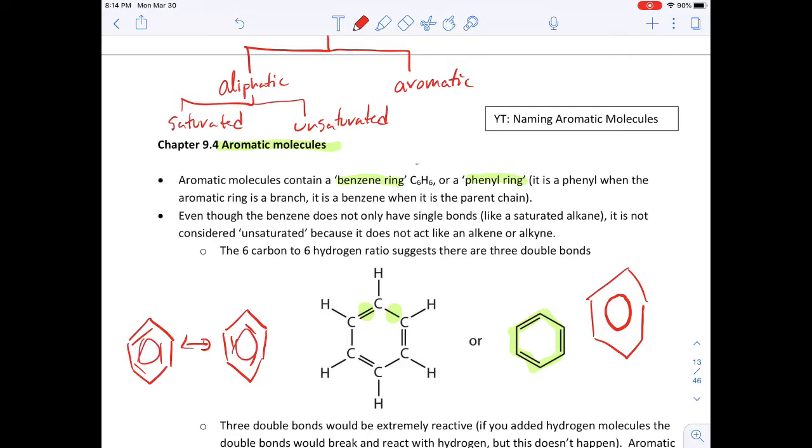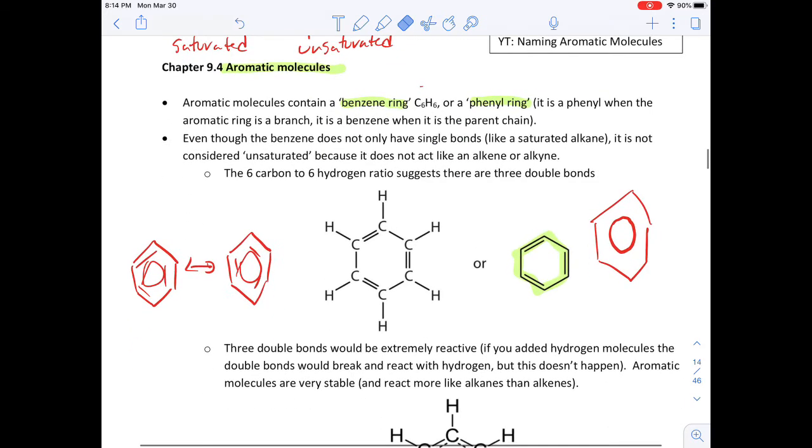And so those electrons are being shared equally, and the bond length between any 2 carbons in this benzene ring is the same. And so earlier on we'd said that single bonds tend to be longer and double bonds are a bit shorter, but when we actually measure that on the benzene ring, we find out that they are the same, so that there's the same bond length between each of the carbons. And so it suggests that it's actually not really got any double bonds. It's got these electrons delocalized all the way around the carbon.